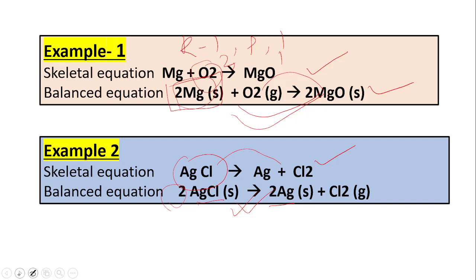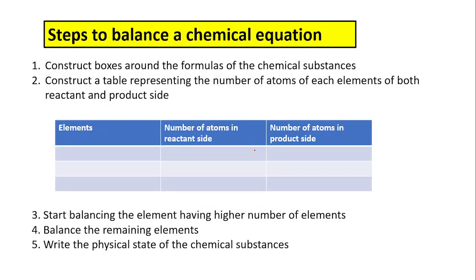Next, steps to balance a chemical equation. What are the steps and how can we balance a chemical equation? There are some steps which we can follow to balance most of the chemical reactions. But these steps are not the only way. We can also balance chemical equations in different ways. If you have not watched my how to balance chemical equations video, then please visit my channel and you can watch it. The first step is to construct boxes around the formulas of chemical substances. Why?